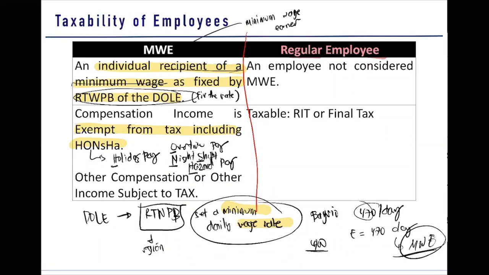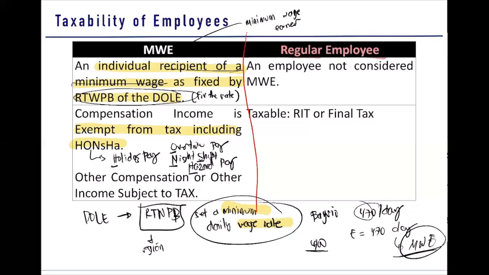Next, overtime pay. When do we have an overtime pay? You will have an overtime pay in case, guys, that you work beyond your normal working hours. What is the normal working hours? It depends on your contract. So let's say your normal working hours is 8 to 5 p.m. and you work after 5 p.m., so let's say 6 p.m., 7 p.m., until 8 p.m. nagwork ka. So 6 to 8 p.m. is your overtime. Because of that extra work made, you will have a premium known as overtime pay.